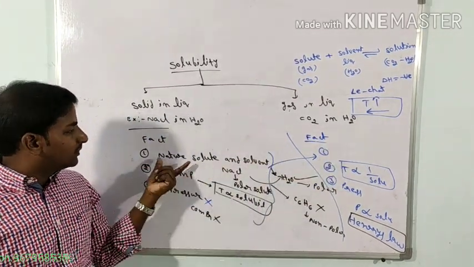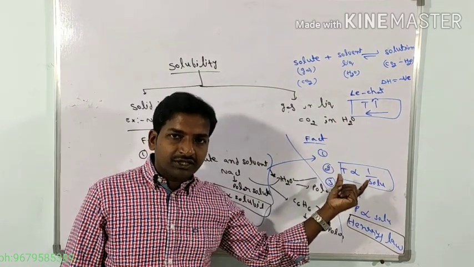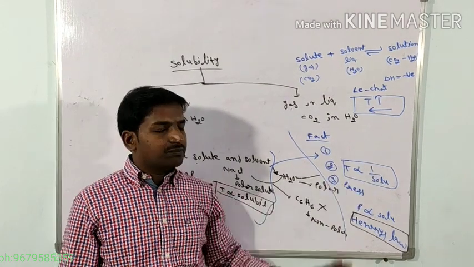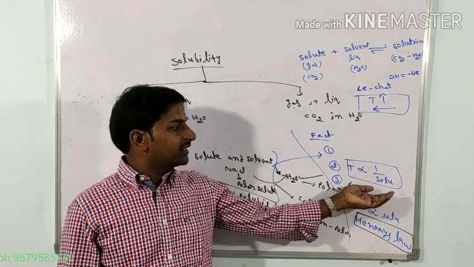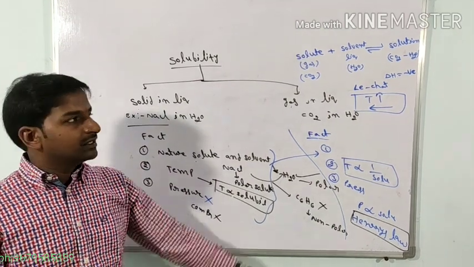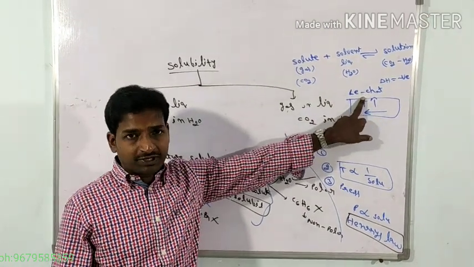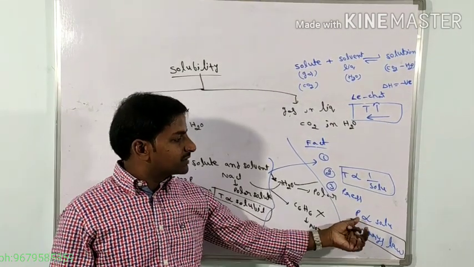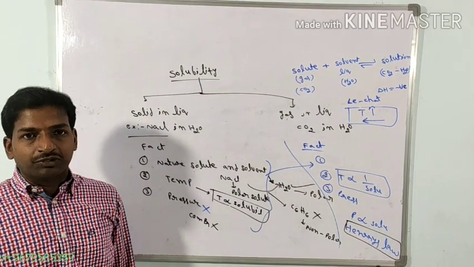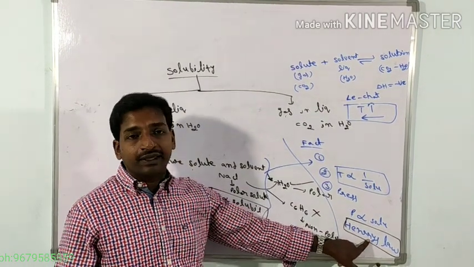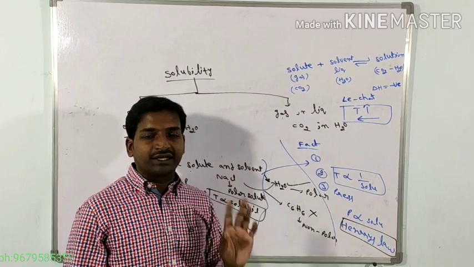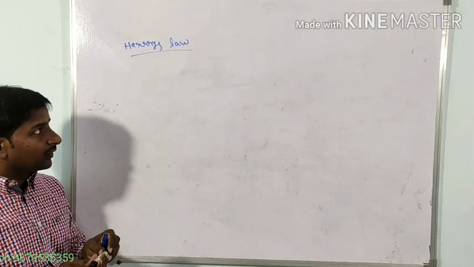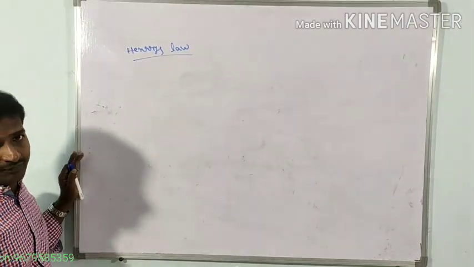First factor: if you take a polar gas, it is readily soluble in a polar solvent. Second factor, temperature: the temperature is inversely proportional to the solubility. So by increasing the temperature, solubility decreases. This we can explain based on Le Chatelier's principle. Third one is the pressure. Effect of pressure on solubility: pressure is directly proportional to the solubility. This we can explain based on Henry's law. Now let me see what Henry's law is.